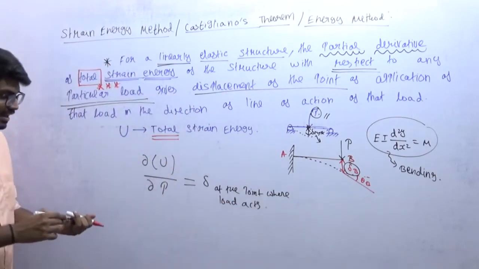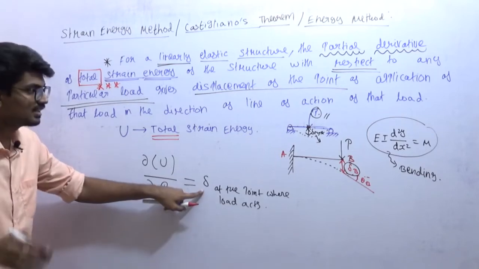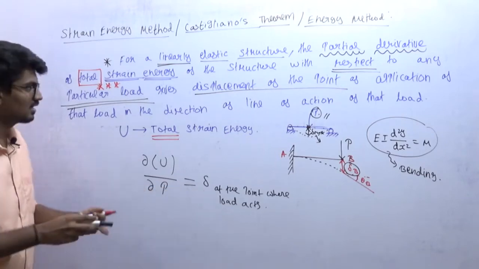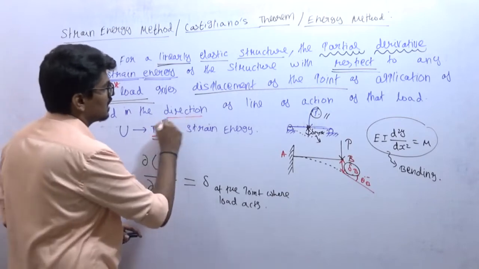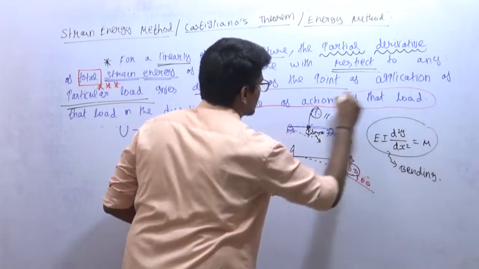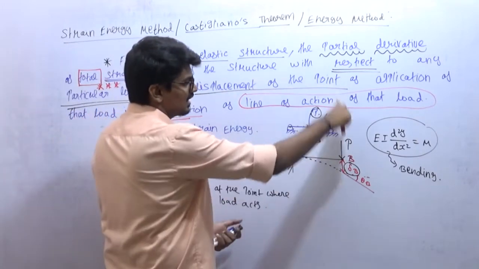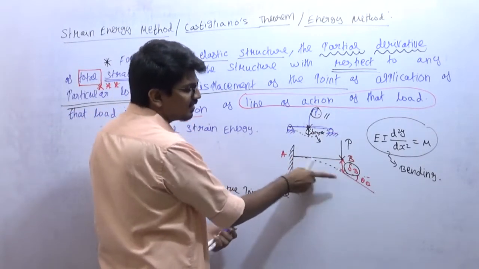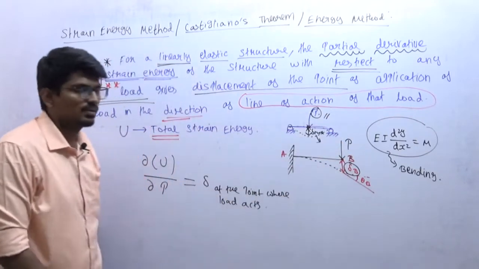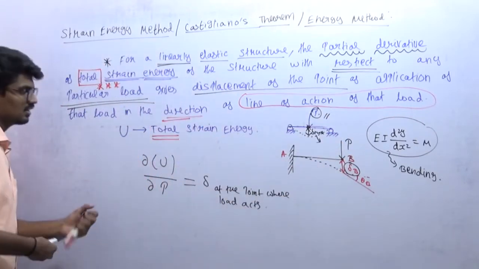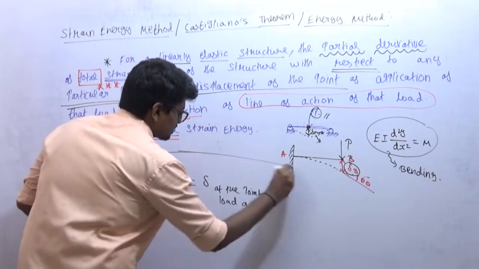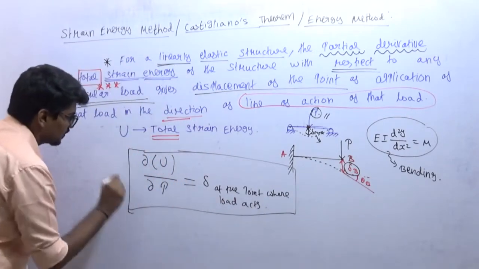That's it. And in which direction will that deflection be? The deflection will be in the same direction as that of the line of action of the load. So it is very simple, right? See, load is acting in this direction, deflection is happening in the downward direction only. That is our first theorem, first statement.